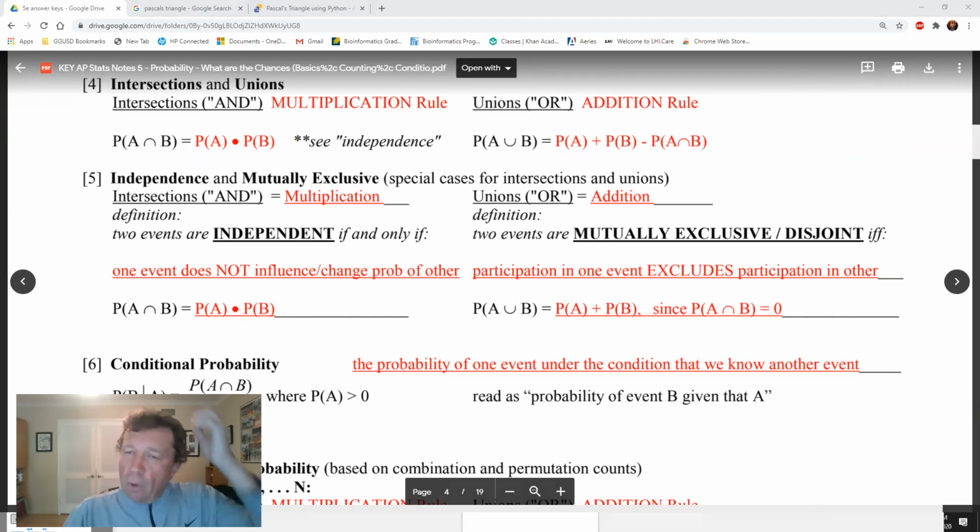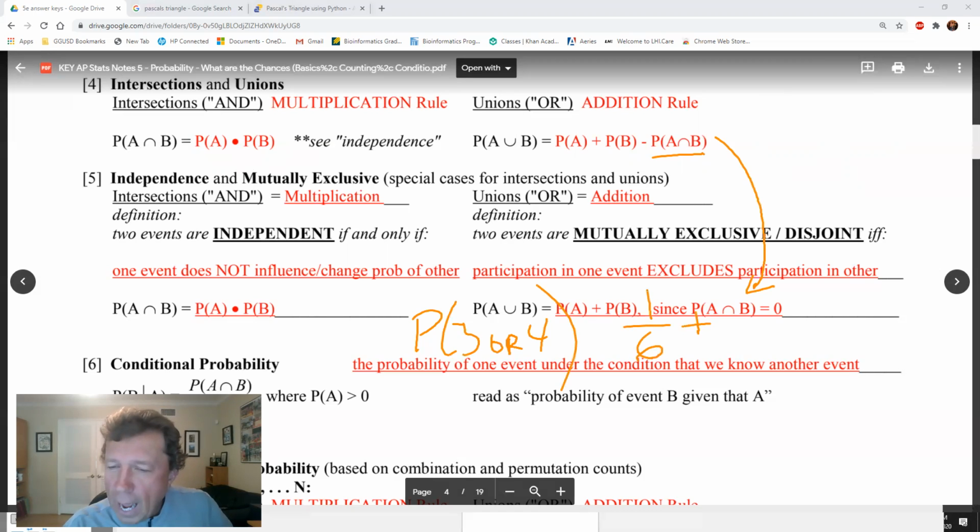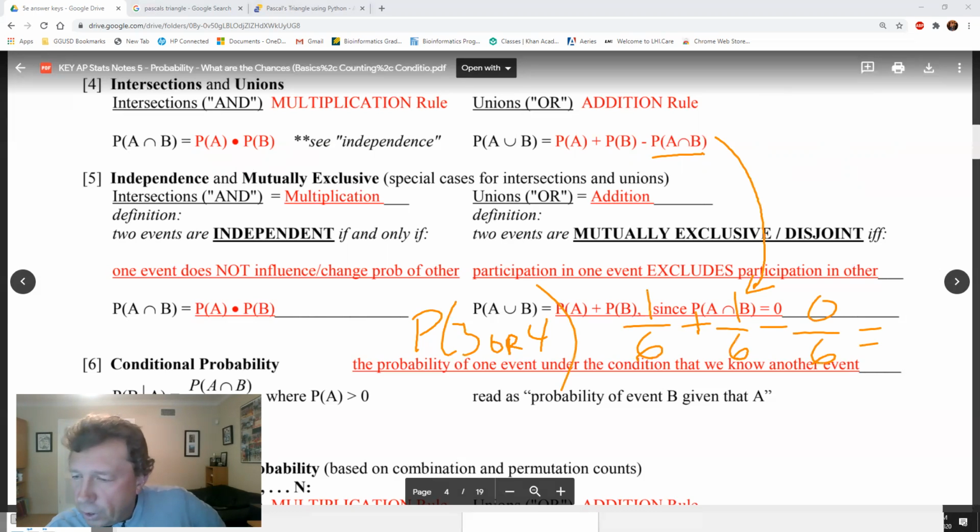So let me give you an example where this would be 0. Okay, I'm going to slide down here now. Okay, where would this be 0? How about this? If you're rolling a die, what's the probability of getting a 3 or a 4 on a single die? A 3 or a 4? No problem. A 3 is 1/6. Or means add. A 4 is 1/6. And you can't get a 3 and a 4 at the same time on one die. Those two events are considered mutually exclusive or disjoint. So the answer is 2/6.